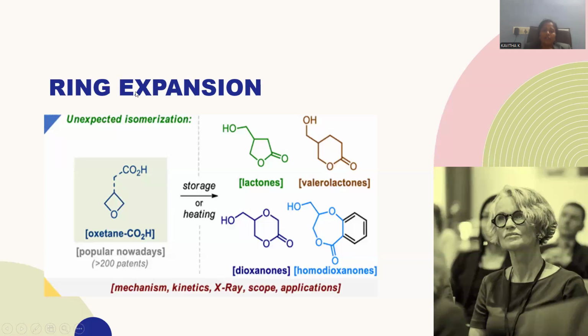Now let me show the ring expansion reaction. Whenever an oxetane is taken with a side chain bearing a suitable group, either an ester or a carboxylic acid, that group is taken into the ring system, and the four-membered ring opens. The oxygen of the cyclic ring system becomes a hydroxyl functional group.